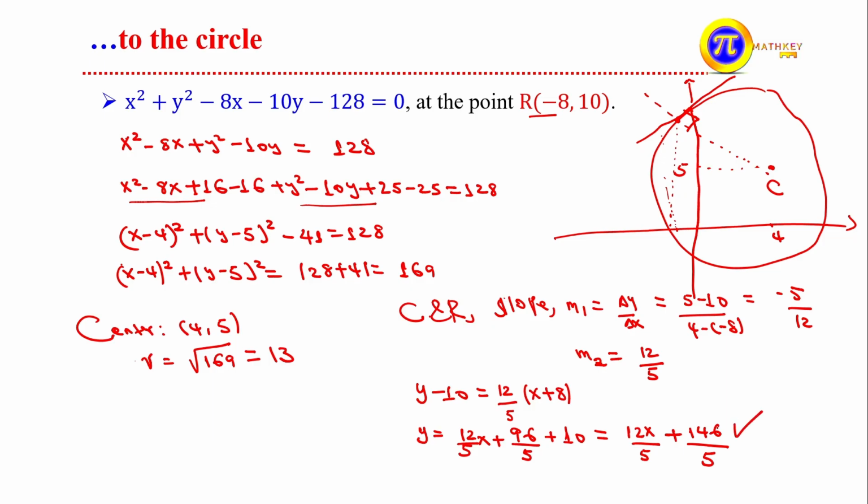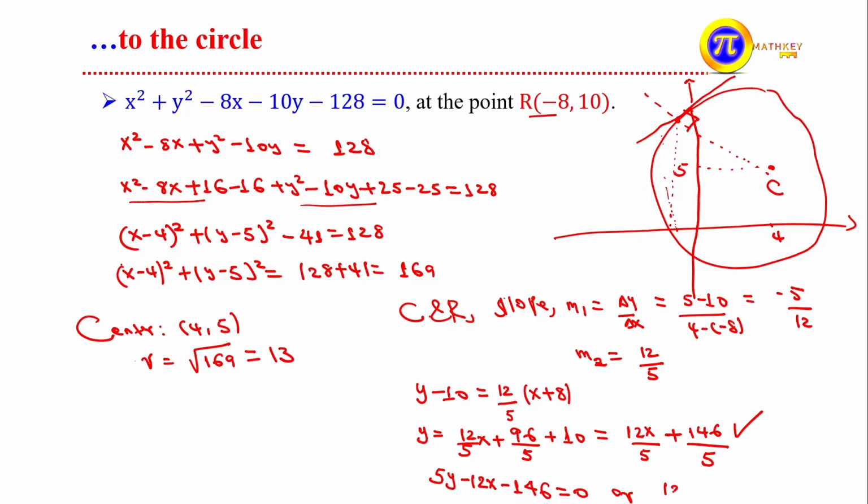This is the equation of the tangent line to the circle at negative 8, 10. Or we multiply both sides by 5. This becomes 5y, collecting them together, minus 12x minus 146 is equal to 0, and we can express it in this way. Or we can multiply both by negative 1.